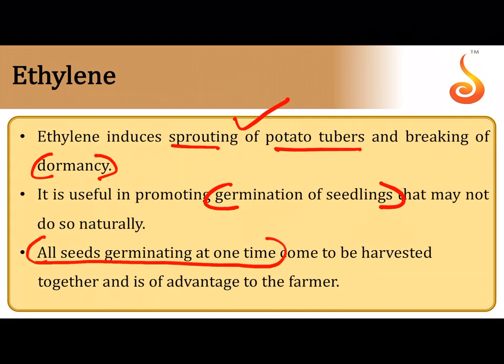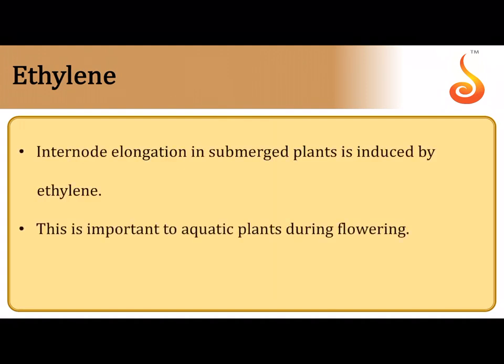If you know that the time has come to allow your seeds to germinate, you can germinate them and you can harvest them together and you can reap the benefits, because I told you, you can germinate the seeds and you can use it in the malting process to enhance the alcohol content of the malt that is brewed using certain alcohol producing yeast, isn't it? So this malting process is also enhanced here because it induces the breakage of the seed dormancy.